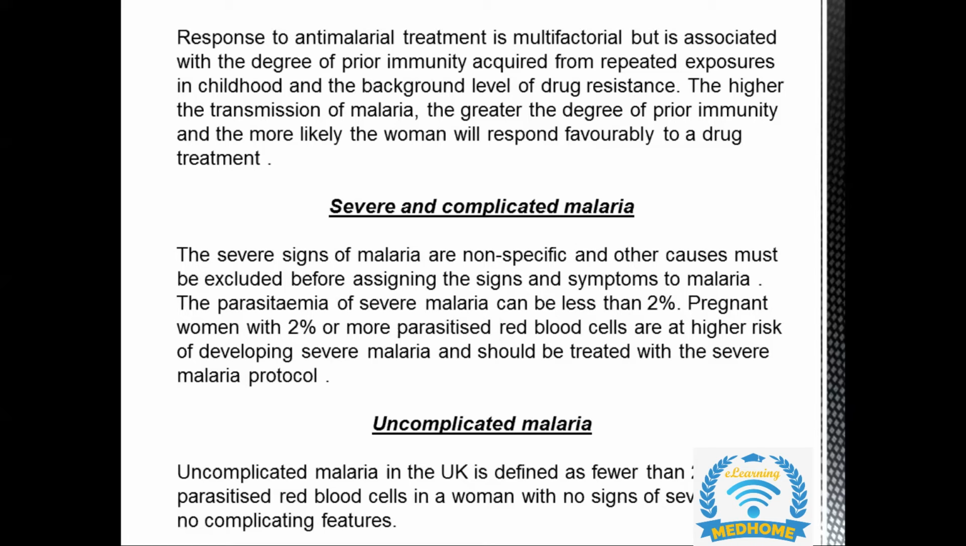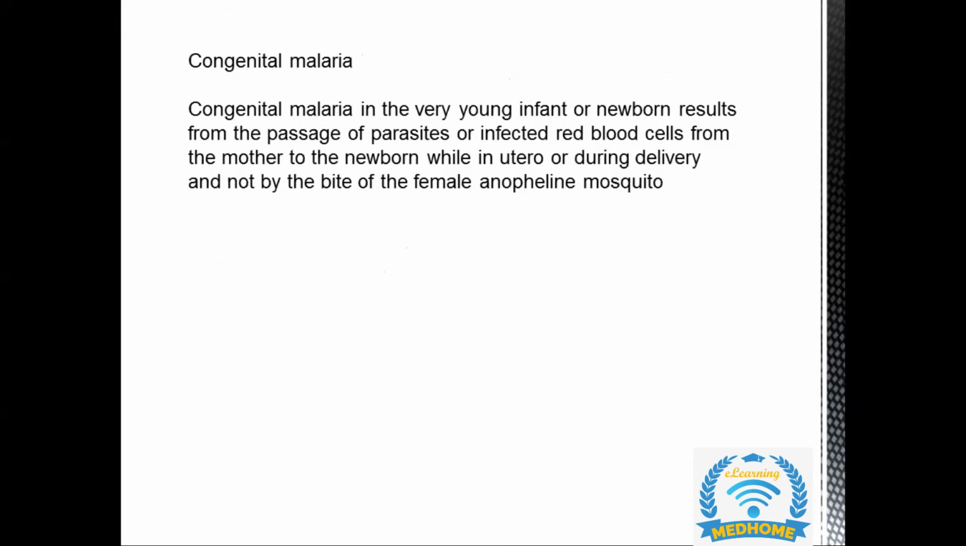So if a woman has severe malaria, the signs and symptoms are not specific, but usually she has 2% or more parasitized red blood cells. If the woman has uncomplicated malaria, she will have fewer than 2% parasitized red blood cells, along with no signs of severity and no complicating features. So if it is less than 2%, uncomplicated. If it is 2% or more, then it is severe, complicated malaria.